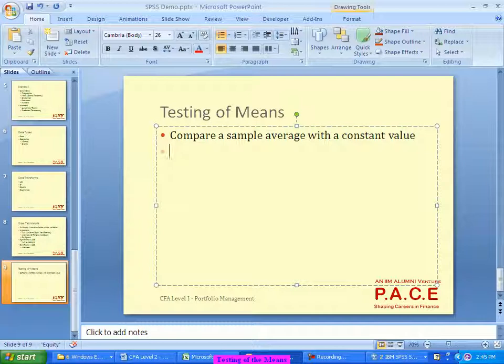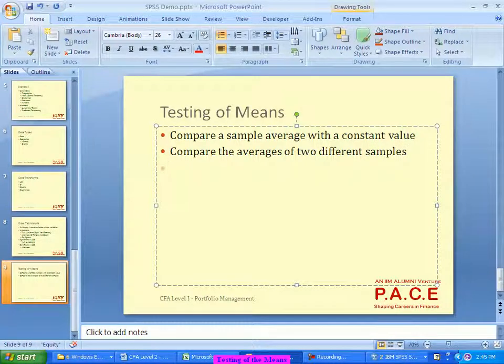Which means I cannot reject your statement. So I'll accept your statement. If I can solidly reject your statement, then I'll say no, your statement is wrong. It cannot give 1% return. So that's where, especially when I have an average value, we'll take the examples, we'll see. When I have an average value compared with a constant, I can use this testing of the means. Similarly, compare the averages of two different samples.